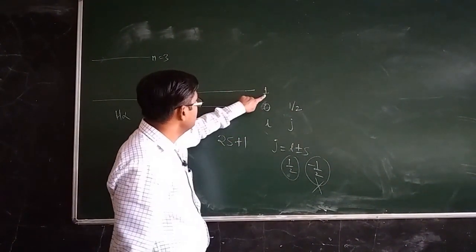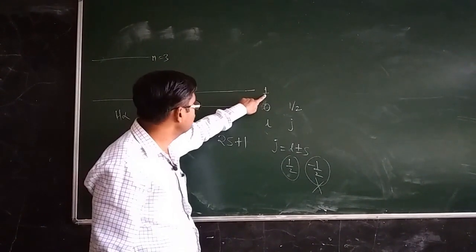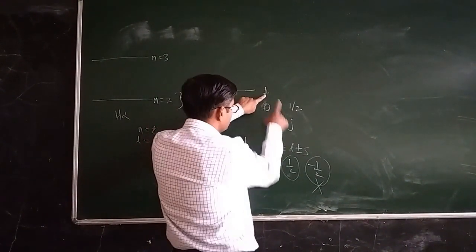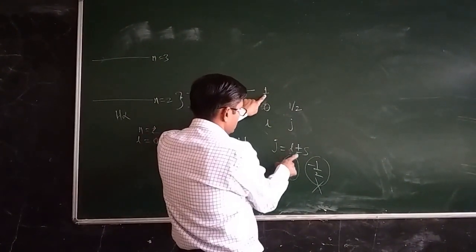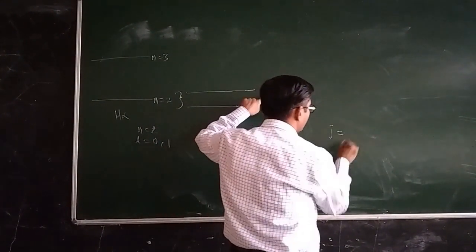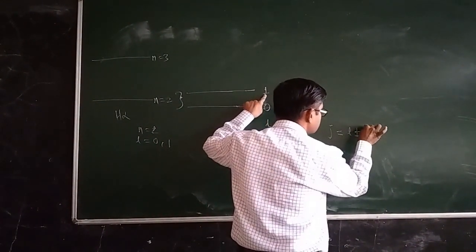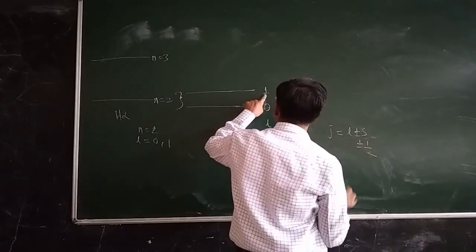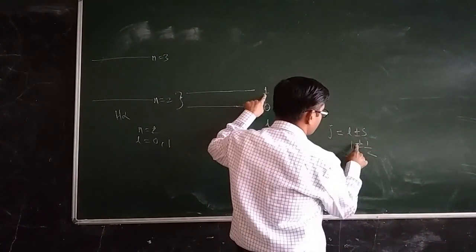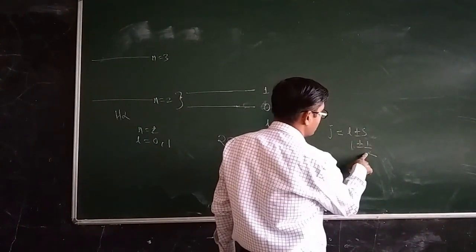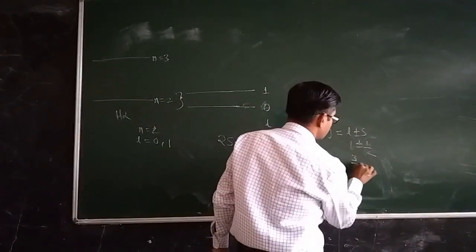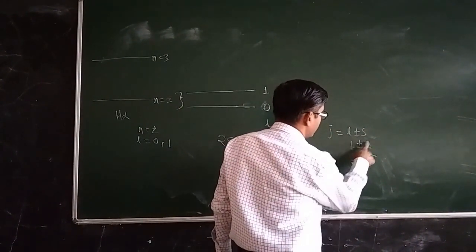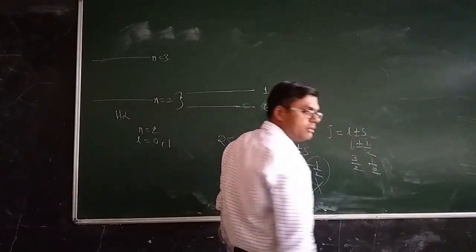Now let us consider the L equal to 1 state. The value of L is equal to 1, so the value of J will be obtained by L plus or minus S. S is always half, so plus or minus half. Now L is equal to 1, so 1 plus 1 by 2 is equal to 3 by 2, and 1 minus 1 by 2 is equal to 1 by 2.